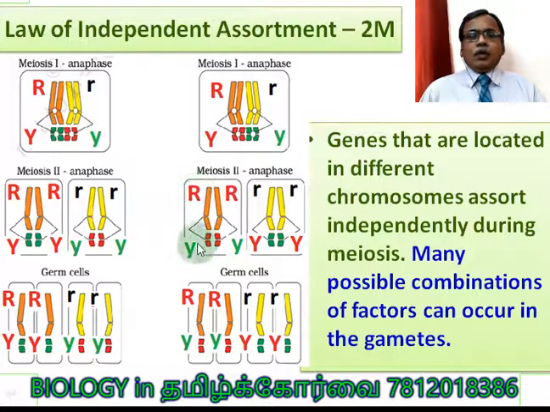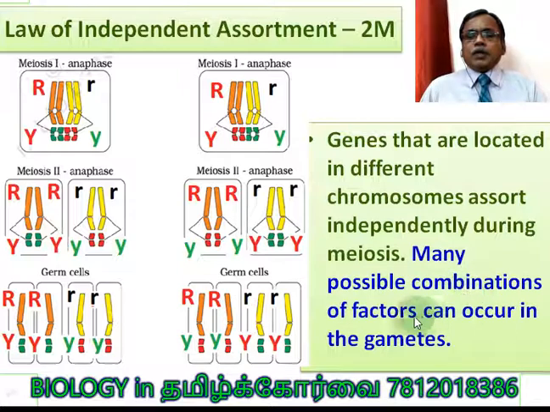Capital R now goes with the small y chromosome. So this is called independent assortment. The chromosomes randomly separate, students, and go to one cell. Which chromosome goes to a particular cell is random in nature, not selective. Are you clear? In another possibility, capital R goes with small y and small r goes with capital Y.